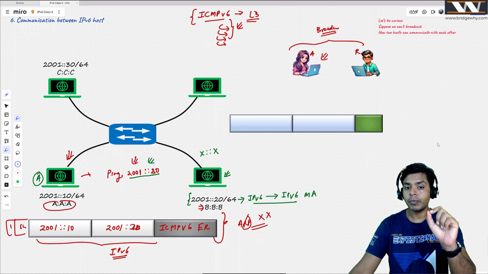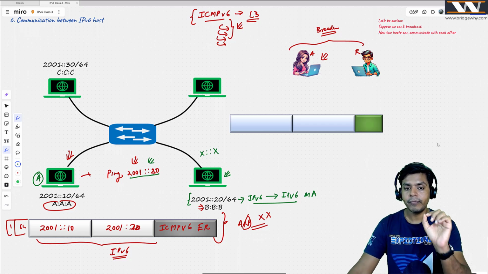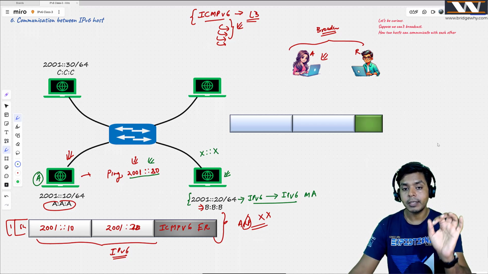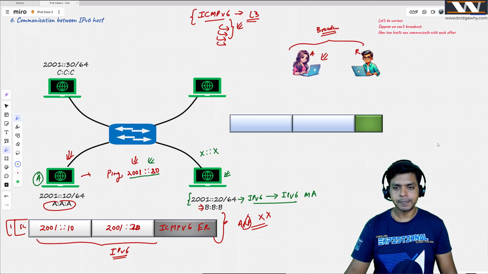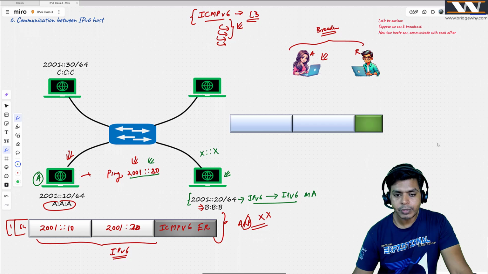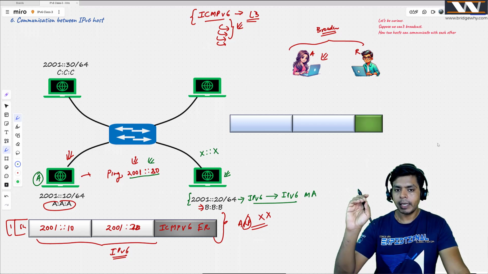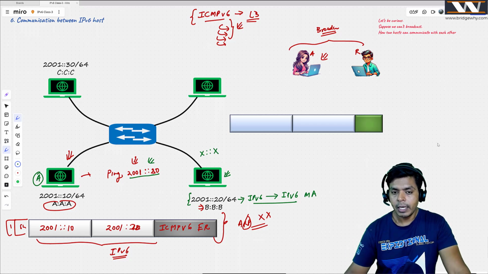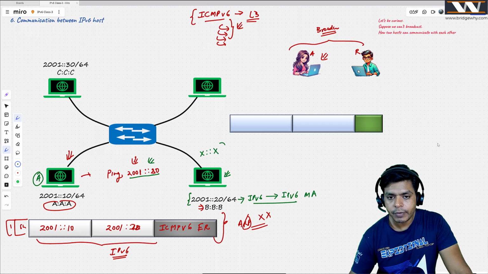Suppose. Do not worry about it. We will fill x colon x. You know how to calculate this? It's very easy. Try to understand it first, right? Anjali is saying that this guy who has this 2001 colon 20 address, by default, it is written in the protocol that if anybody has any IPv6 address, it will be listening at the corresponding multicast address.